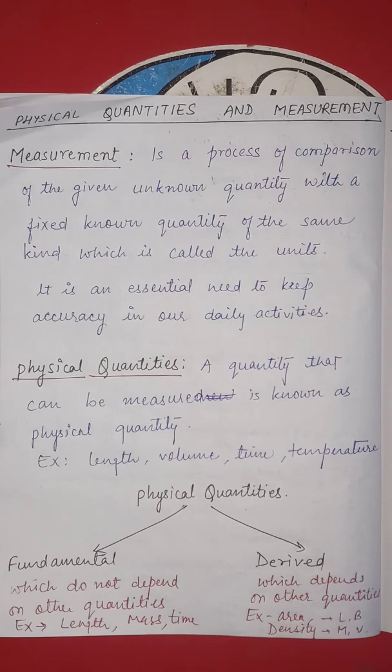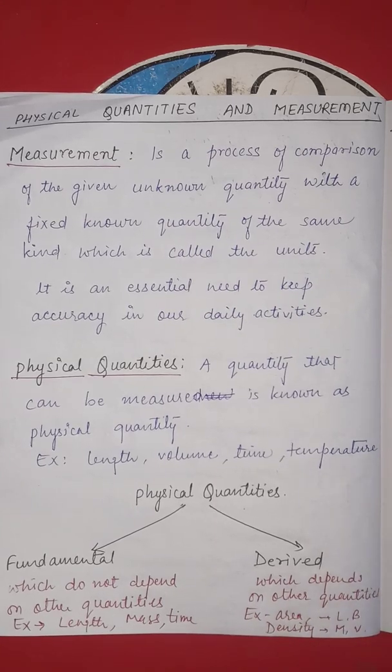Okay, some examples of the physical quantities are length, the volume, the temperature, the time. Okay, these are the physical quantities. And if we move forward, the physical quantities are subdivided into two types. The first one is the fundamental physical quantities and the second is the derived physical quantities.